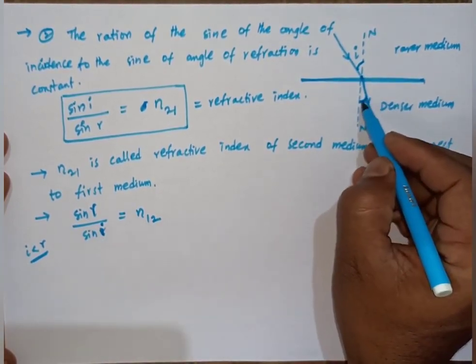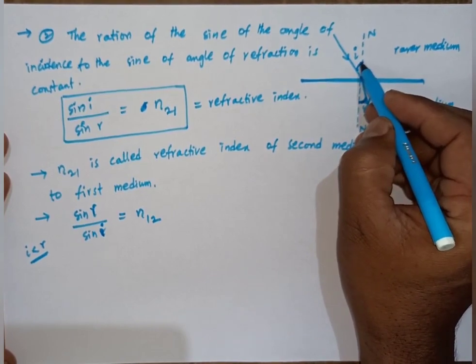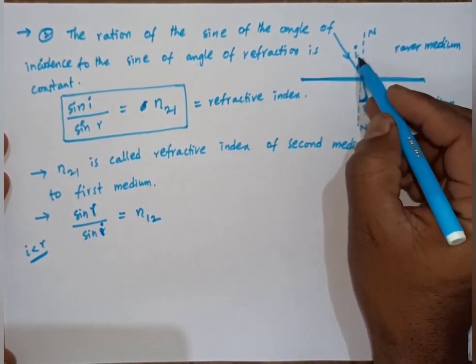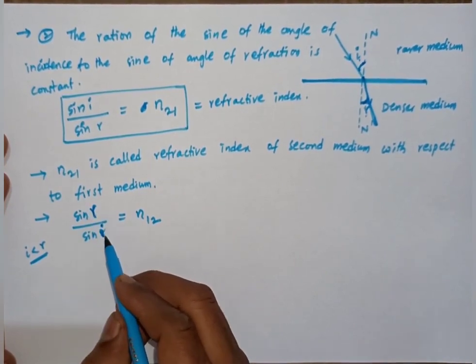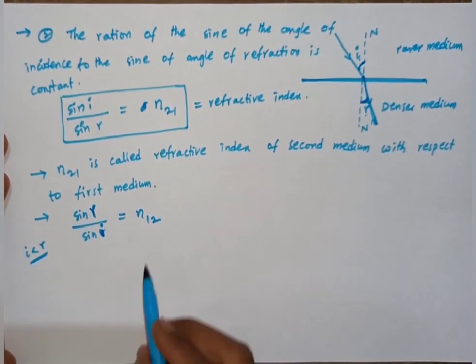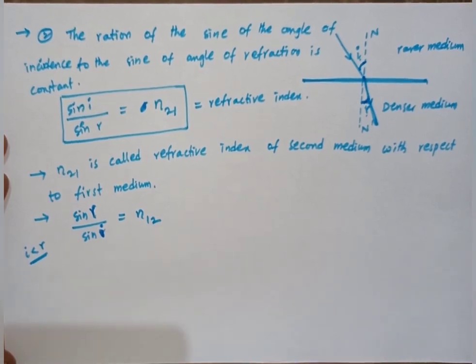This is the incident, and this is the refracted. So sin R by sin I equals n12.